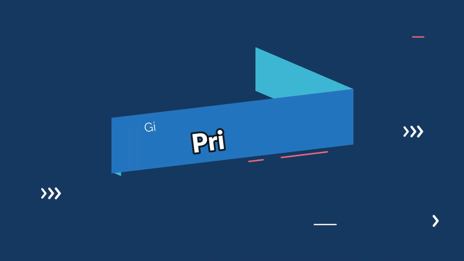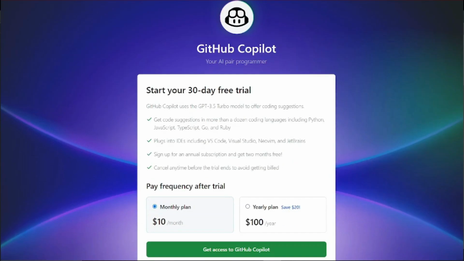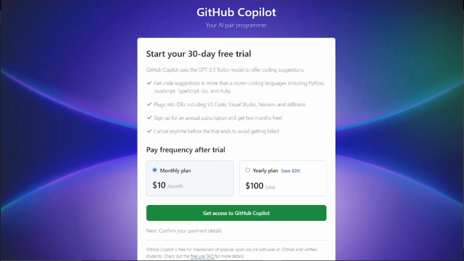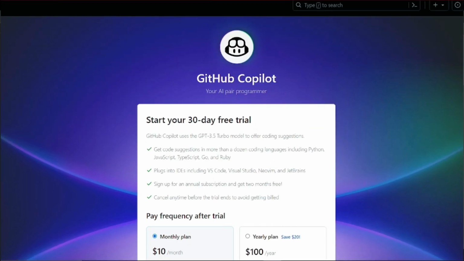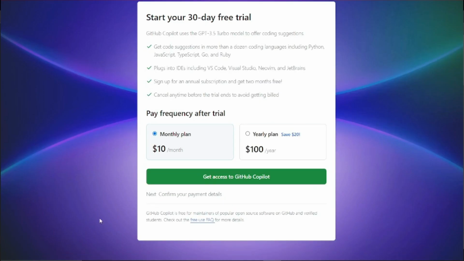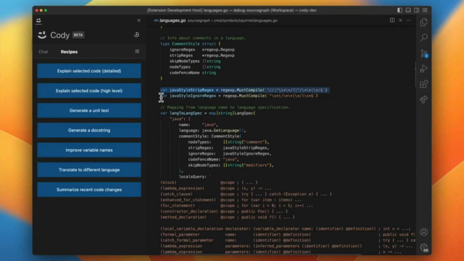If we talk about the pricing, the GitHub Copilot subscription is available on monthly or yearly cycles. If you choose a monthly billing cycle, you'll be billed $10 per month, and if you choose a yearly billing cycle, you'll be billed $100 per year. You can change to a monthly or yearly billing cycle at any time. So basically it is not free, and you have to pay at least $10 per month to start using GitHub Copilot. All right, now let's jump to Sourcegraph Cody.